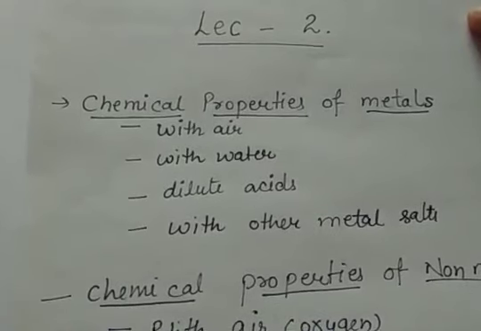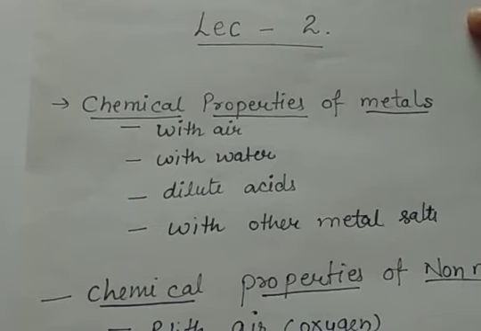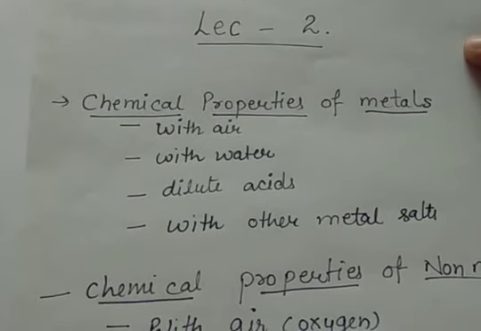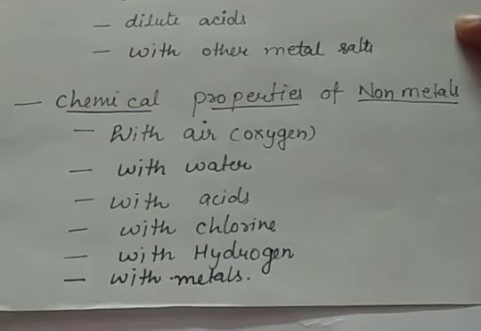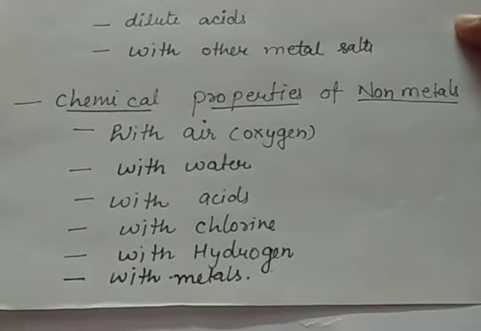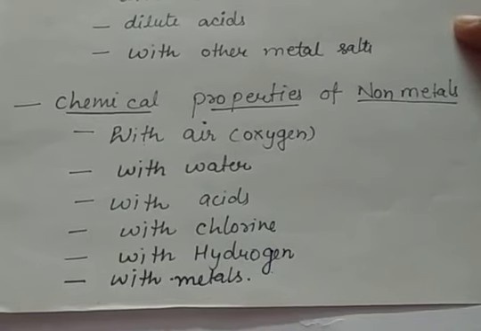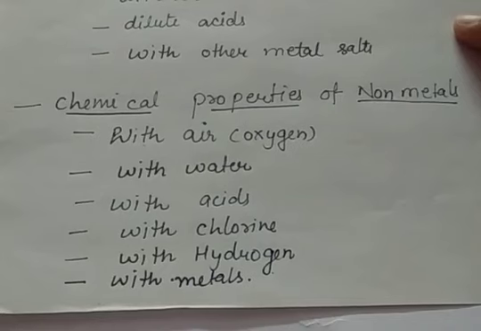In this lecture, the first topic that we will see is chemical properties of metals, that is how metals react with air, that means how they react with oxygen, then with water, with dilute acids and with other metal salts. Then we will see the chemical properties of non-metals, that is how they react with oxygen, with water, with acids, with chlorine, with hydrogen and with metals. At the end of the lecture we will see the homework and the previous lectures' homework solutions. So let us begin with our first topic.